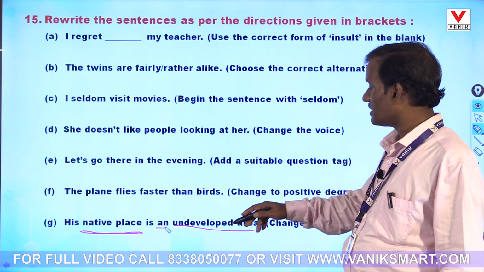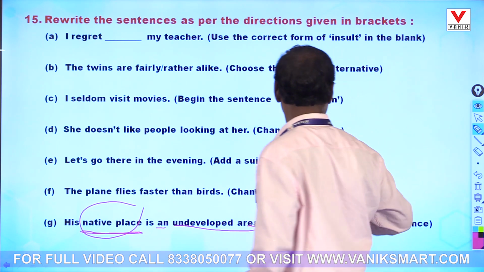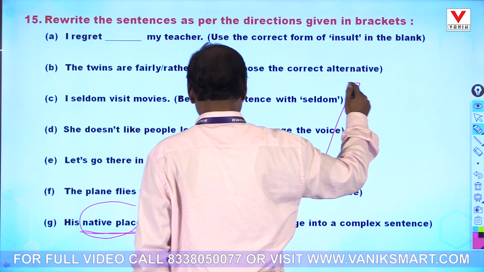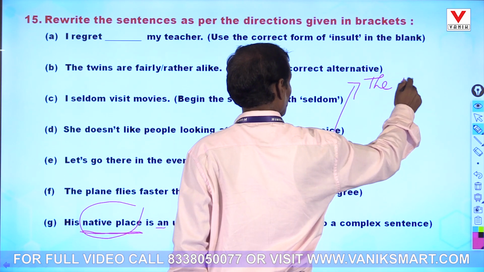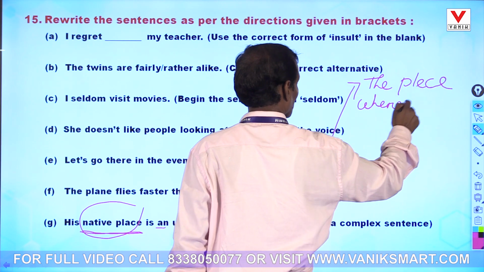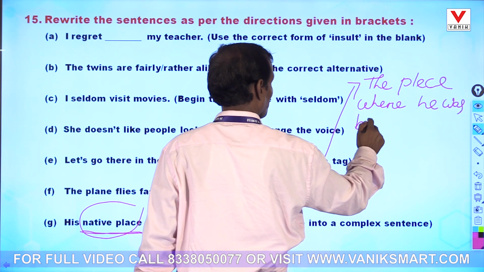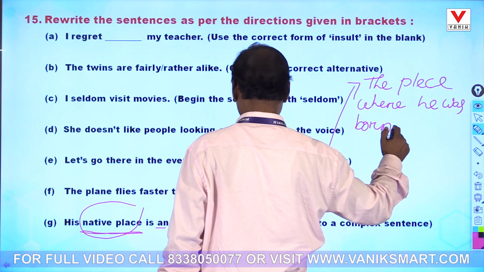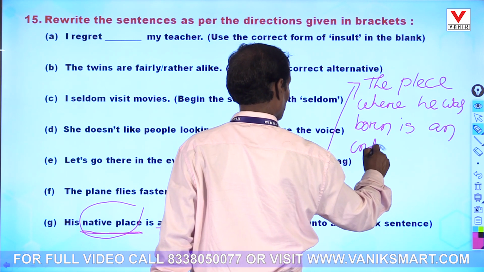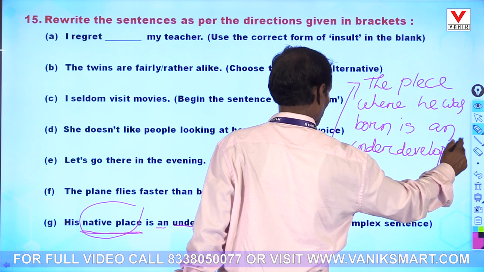But here you have to make this a sentence. Look at this. The answer will be: the place where he was born is an underdeveloped area.